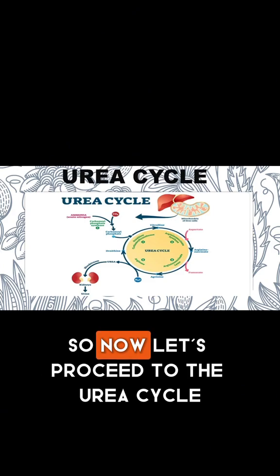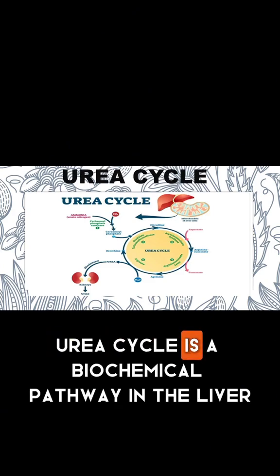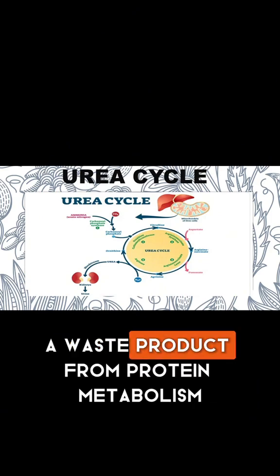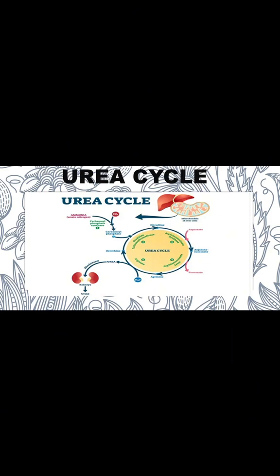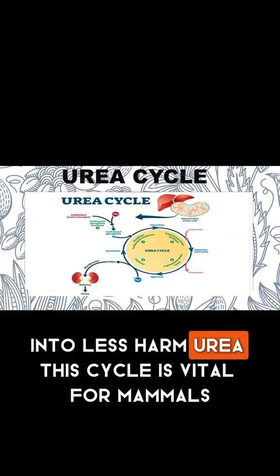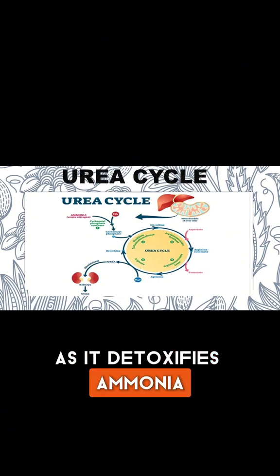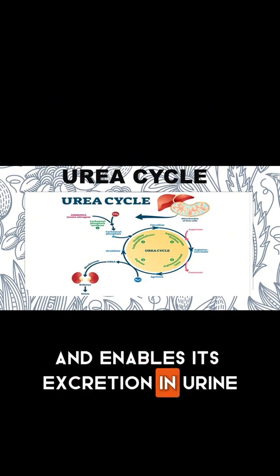So now, let's proceed to the urea cycle. The urea cycle is a biochemical pathway in the liver that converts toxic ammonia, a waste product from protein metabolism, into less harmful urea. This cycle is vital for mammals as it detoxifies ammonia and enables its excretion in urine.